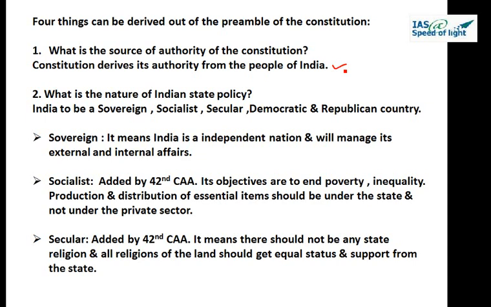Now the second sentence says, "To constitute India into a sovereign, socialist, secular, democratic republic." All these words are the characteristics of the nature of the polity of a state. So the second line tells us about the nature of India's state polity. What is India? India is a sovereign country, India is a socialist country, India is a secular country, India is a democratic country, and India is a republic country. So these are the characteristic features the preamble says India is.